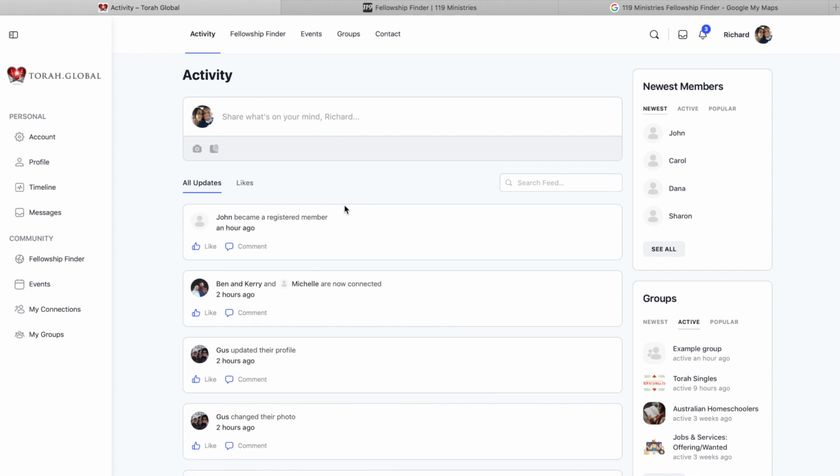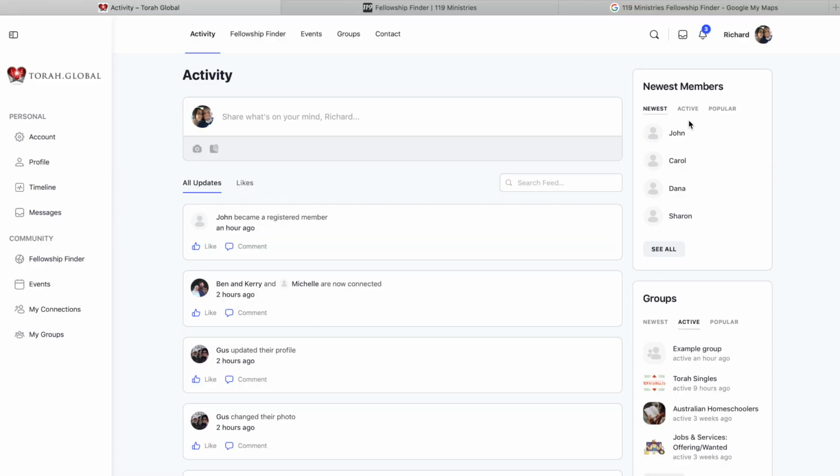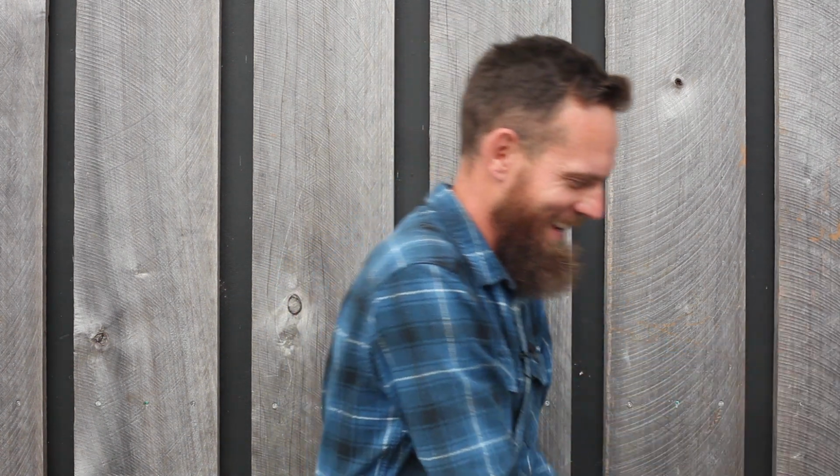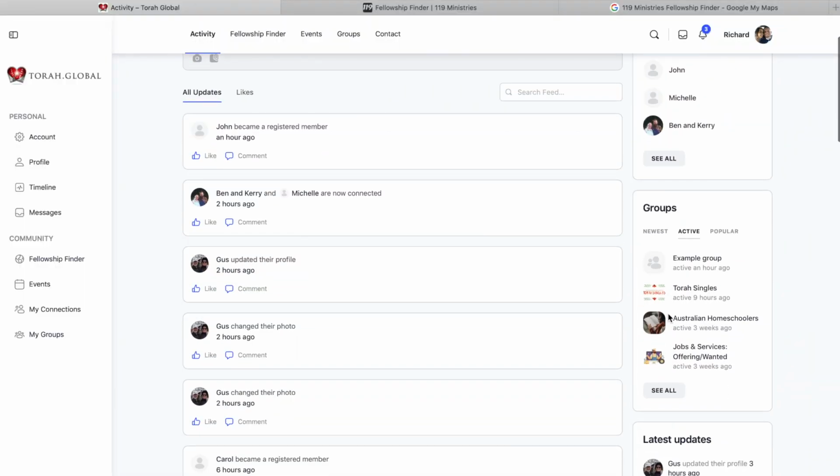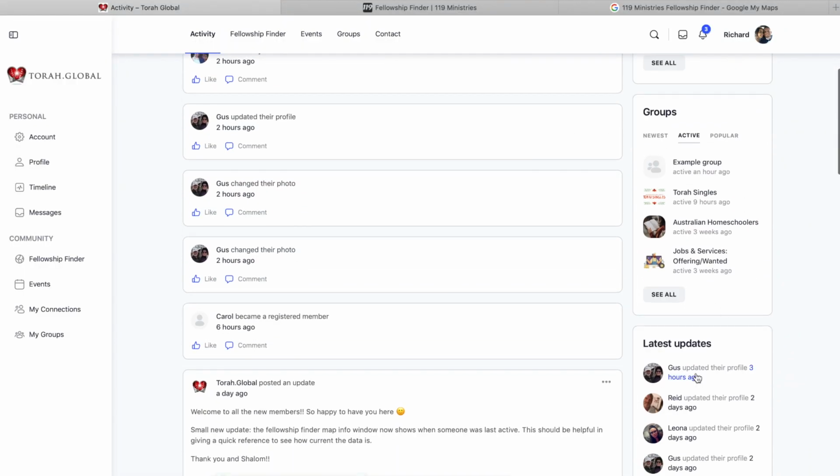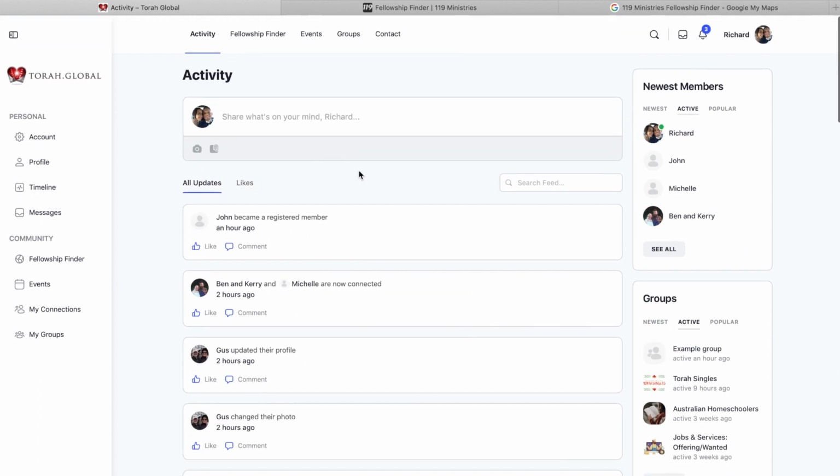So that's one main difference there. On the right here, you'll see newest members. This just shows some of the newest members here, if anyone's active. So you can see here, I'm active. I got a little green dot there. This also shows groups. So same thing, newest, active, popular, and latest updates.